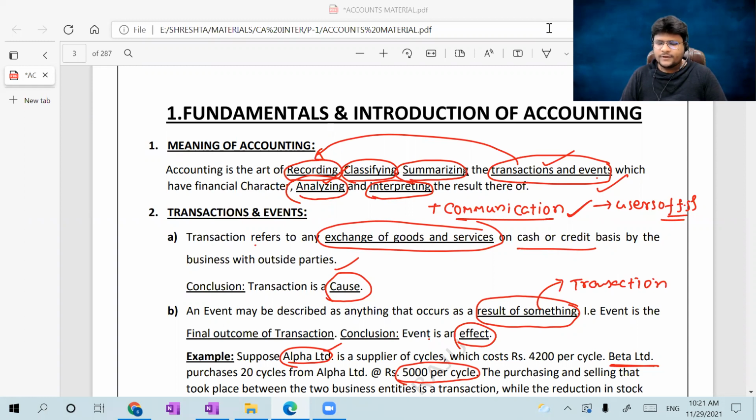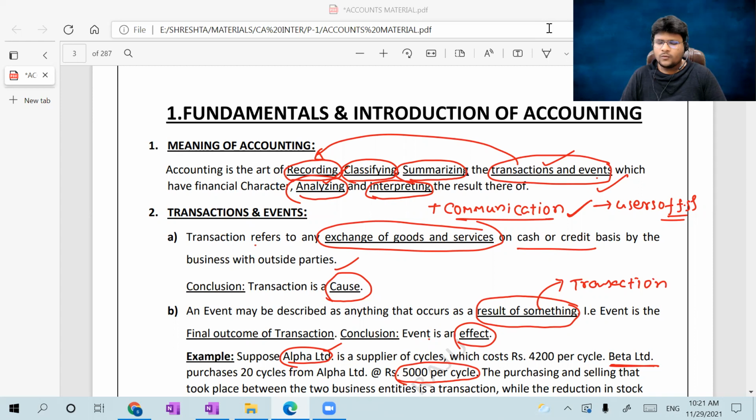In detail, we saw the entire meaning of accounting, which starts with transaction and event, and the difference between them: transaction is a cause and event is an effect. We saw examples as well.